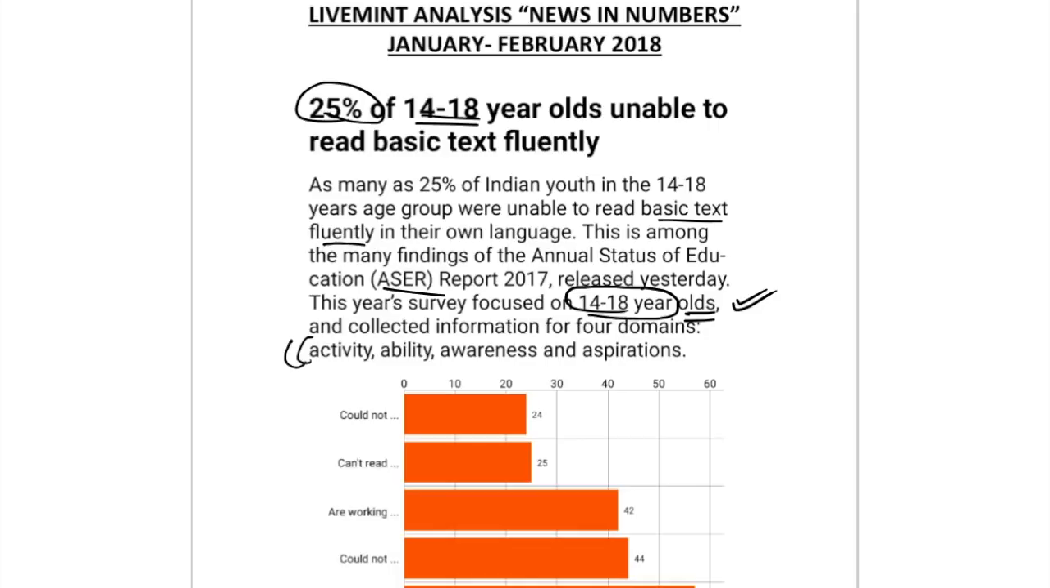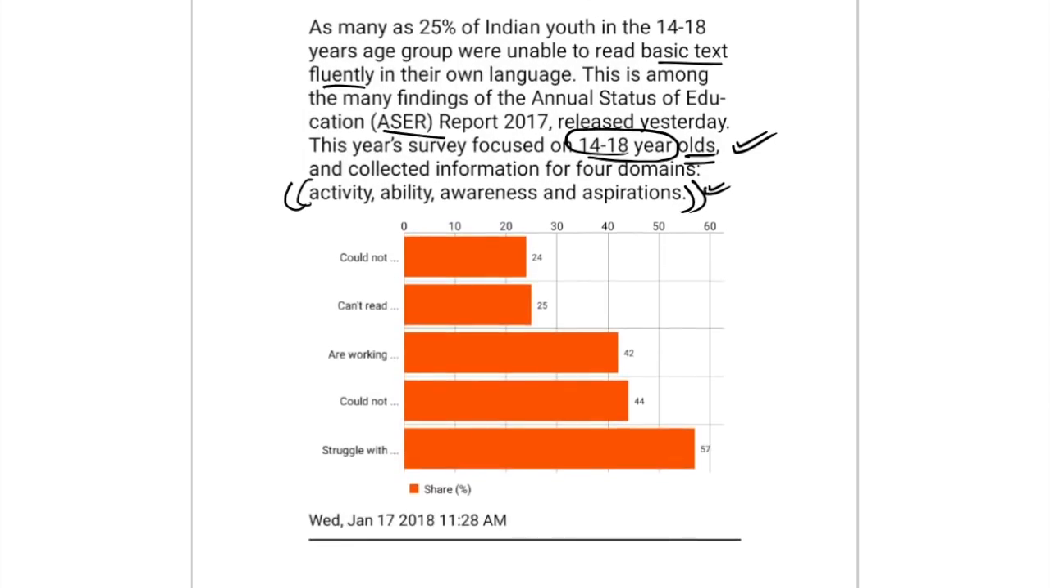And ASR report has collected information from 4 domains: activity, ability, awareness, and aspirations. So another area from where questions can be asked in the examination. I have already discussed this in the ASR report, which has been uploaded on my website as well as on the YouTube channel. You can have a look at that also. That talks about all the important facts for RBI and NABARD examination for this year. So as it says, 25% of the people in the age group of 14 to 18-year-old are unable to read fluently.